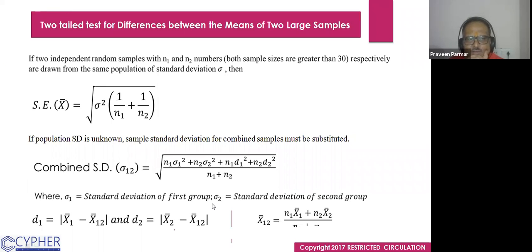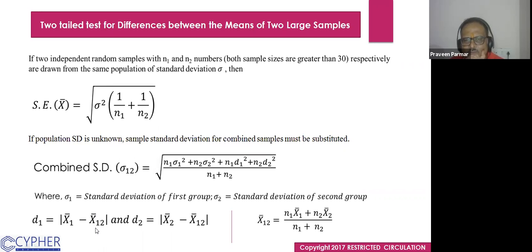What does d1 mean? D1 is the deviation of the mean of first sample minus combined mean. Okay, for both samples x bar 1 2 is the group mean.